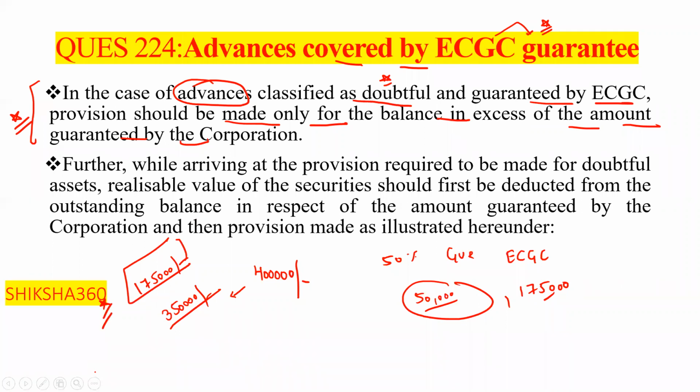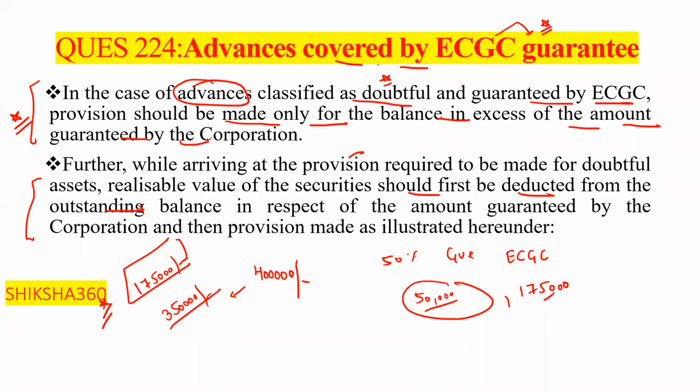So in the case of advances classified as doubtful and granted by the ECGC, provision should be made only for the balance in excess of the amount granted by the corporation. Further, while arriving at the provision required to be made for doubtful assets, first of all the realizable value of the securities should be deducted from the outstanding balance.